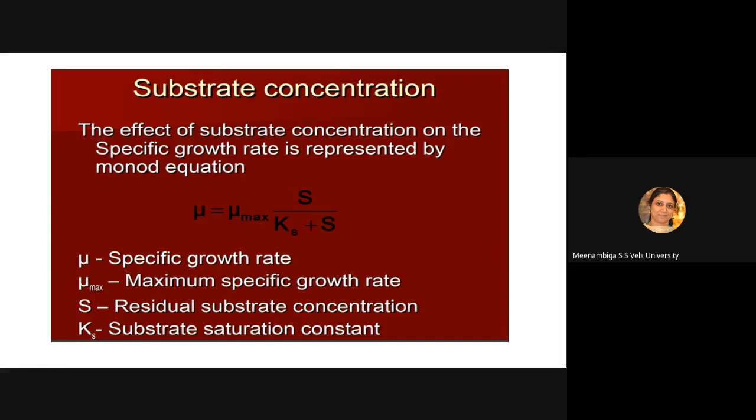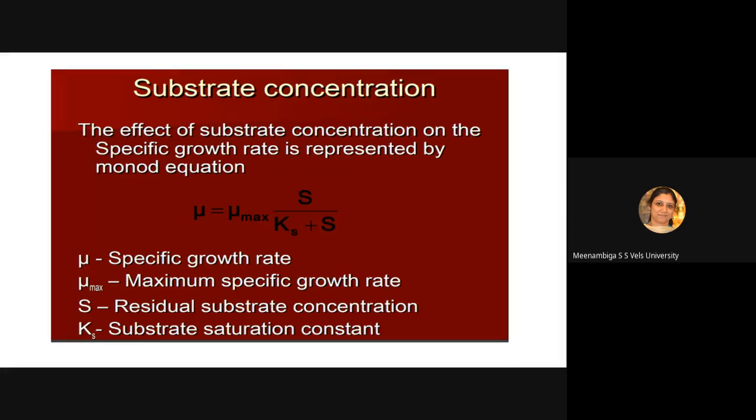புரியலையா? அதே கண்டிஷன் தான், Michaelis-Menten கண்டிஷன் தான். When V is equal to half of Vmax, what will be the value of Ks? In Michaelis-Menten I'm asking. Ks is equal to S. Yes, same here.